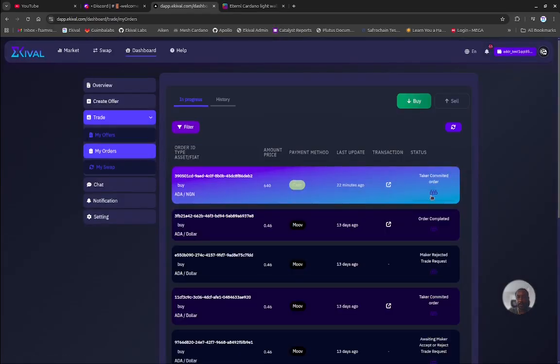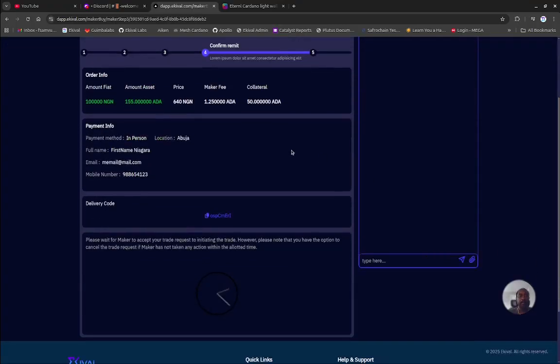Now what I can do is go in, and given that they committed to the order and put in their deposits, we meet the person. In this case the taker hands me the 100,000 Naira, and I've already deposited my 155 ADA, so he knows that's the amount he'll be receiving, and I've already deposited my 50 ADA as collateral, which is the 205 ADA you saw.